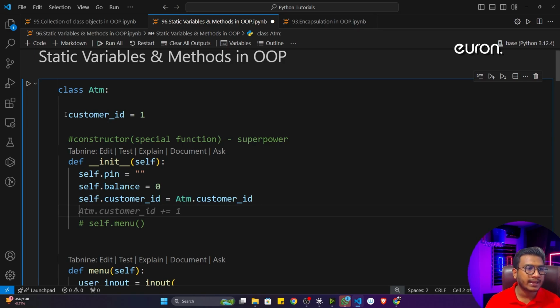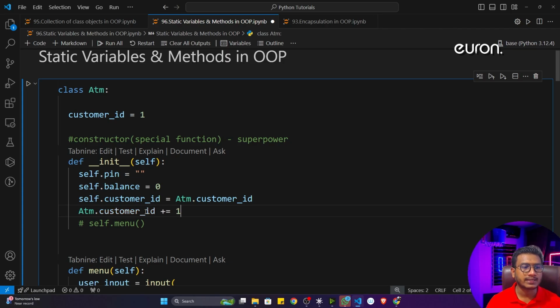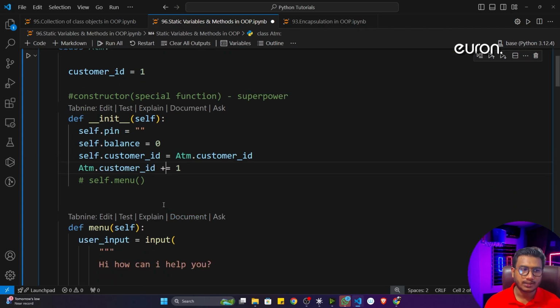Now I have to increment the ID and update this customer ID. So what I will do, again I will call ATM.customer_id. Then here you can simply increment by 1. This is the code, guys.